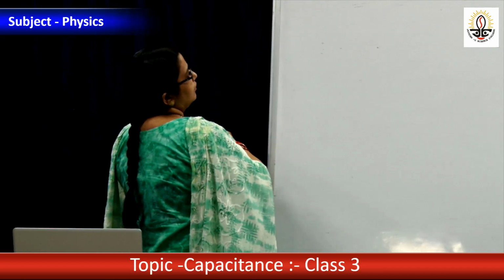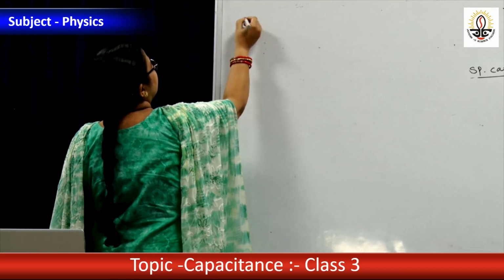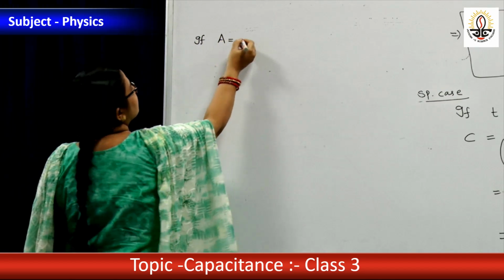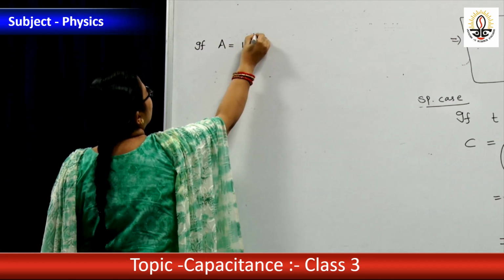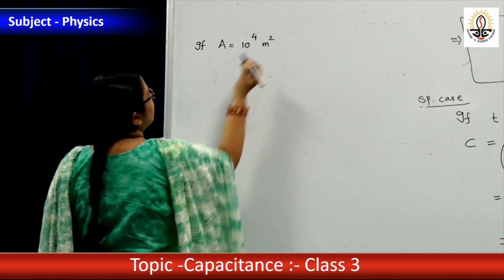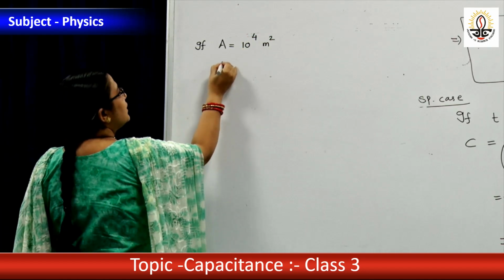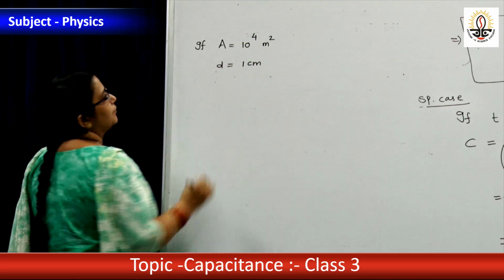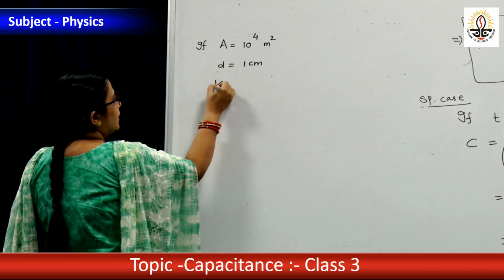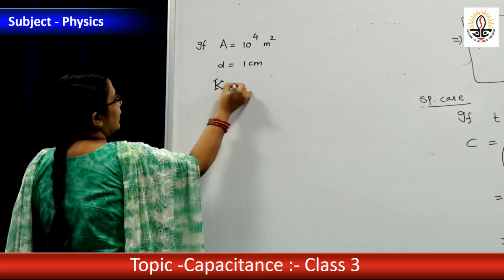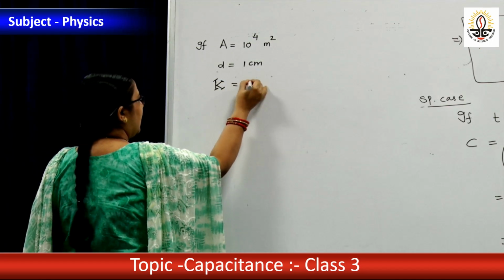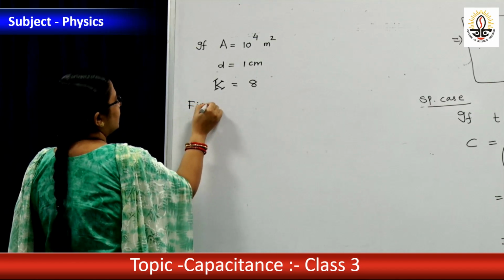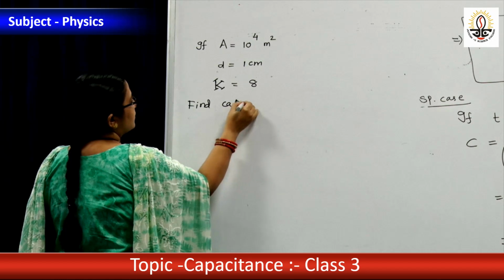I am giving the givens directly. If the area of each plate is 10 to the power 4 meter square, the distance between the two plates is 1 cm, dielectric constant K is say 8, find the capacitance.